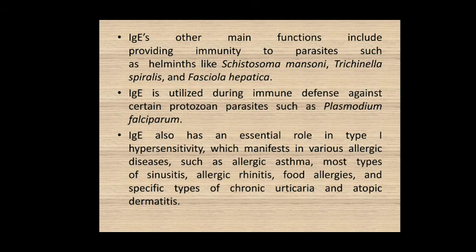Now the other functions which are done by this IgE type of the antibodies include providing immunity against parasites such as the helminths like Schistosoma mansoni, Trichinella spiralis and Fasciola hepatica. The IgE is also utilized during the immune defense against certain protozoan parasites such as Plasmodium falciparum.